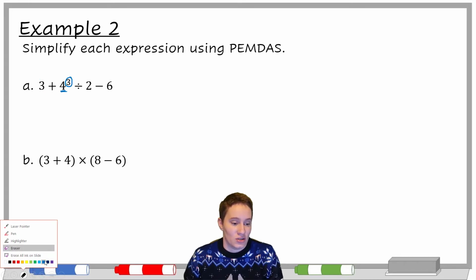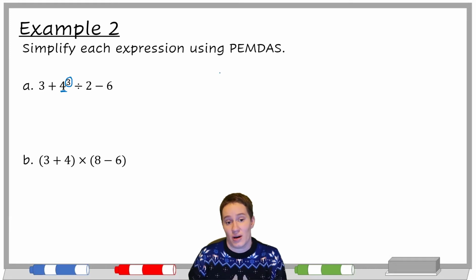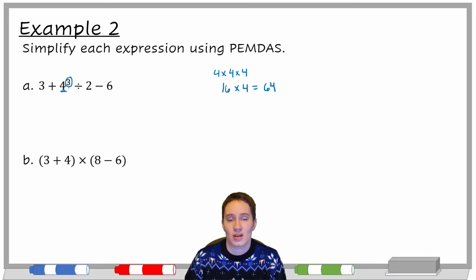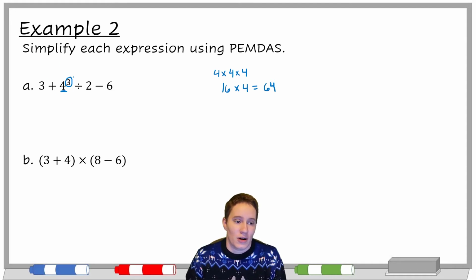So what we need to do is 4 to the third power, which is 4 times 4 times 4. Those first two 4s are 16, then times 4 again and we get 64. So make sure you don't just say this is 12, because that's 4 times 3, not 4 to the third power. So this part goes away and turns into 64.